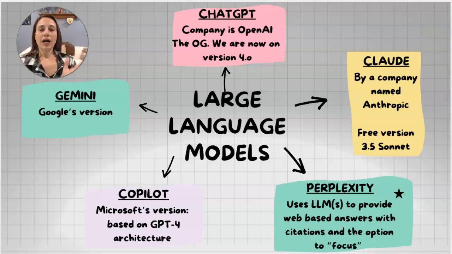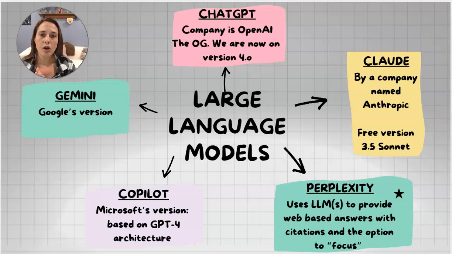Okay, so we see 5 LLMs that are here. This is absolutely not an exhaustive list. This is a list of what I think are probably the 5 most popular, but that is obviously debatable depending on who you talk to. So let's start at the top there, ChatGPT. This is the OG. This is what started everything. This is where in November of 22, ChatGPT became available for people to use.